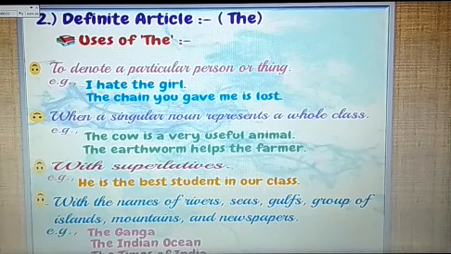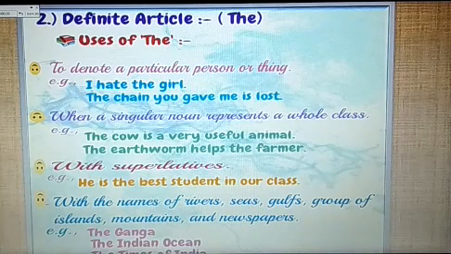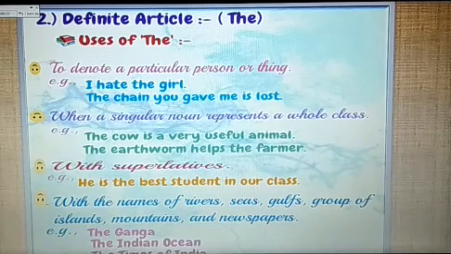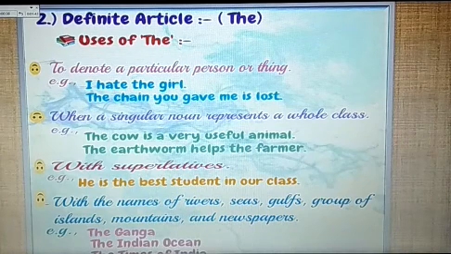Second, when a singular noun represents a whole class, the is also used. For example, the cow is a very useful animal. The earthworm helps the farmer. Third, the is also used with the superlative. For example, he is the best student in our class.